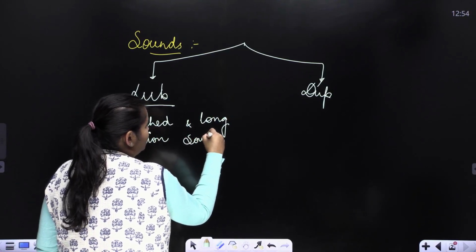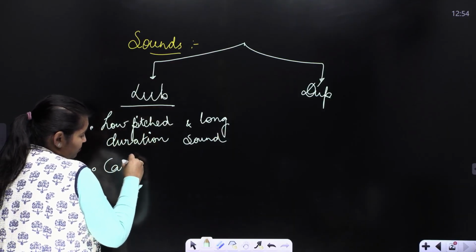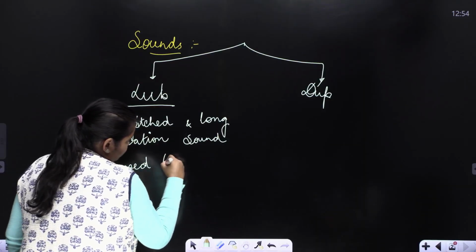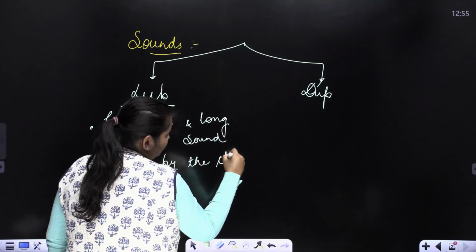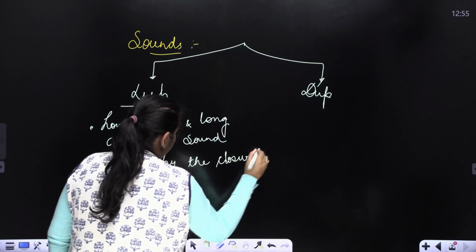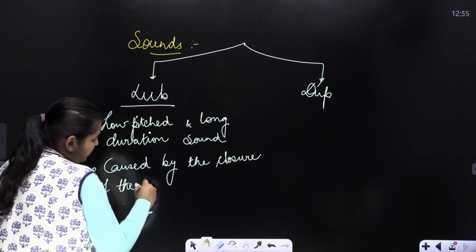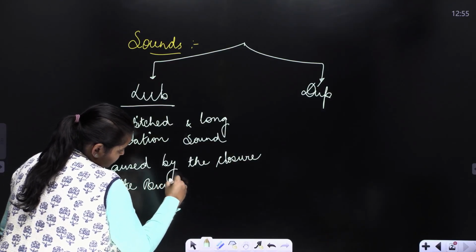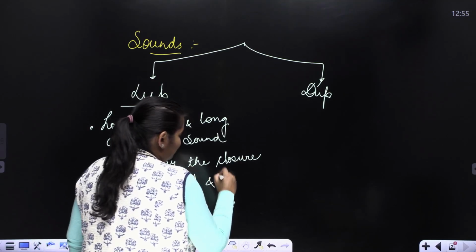And this is caused because of the closure of the bicuspid and the tricuspid valve.